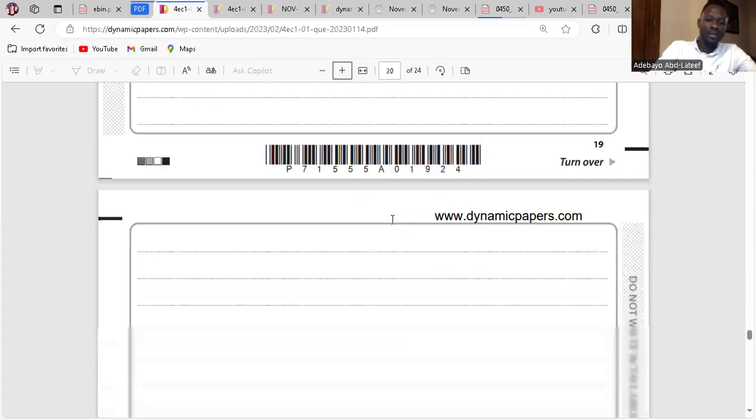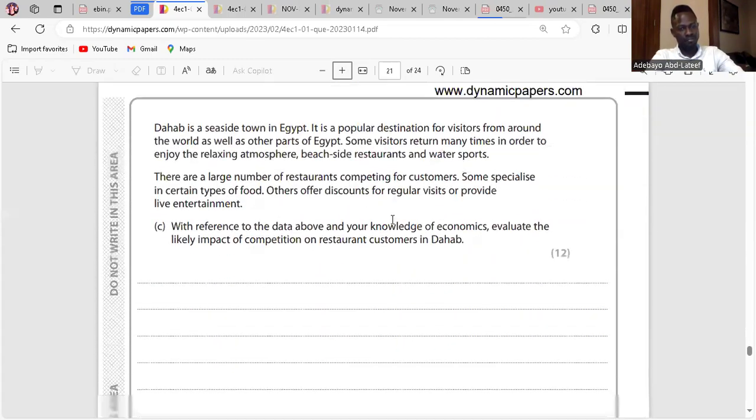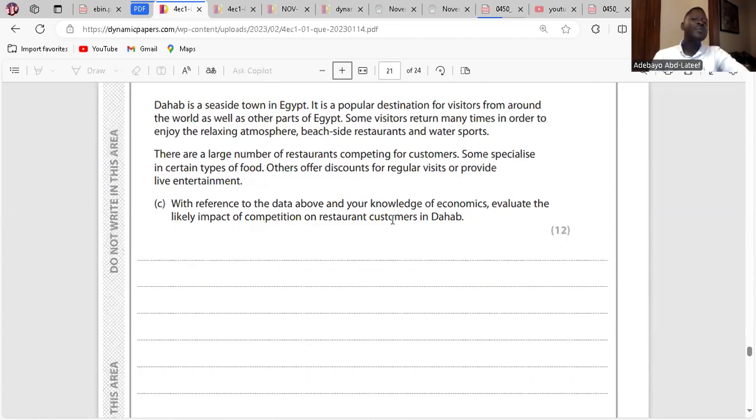And the last question. With reference to the data above and your knowledge of economics, evaluate the likely impact of competition on restaurant customers in Dahab. What is competition? Competition is the rivalry that exists between firms trying to sell to the same customers within an industry. That is what competition is. They are all firms. How are they competitive? Because they are selling to the same customers or because they are in the same industry. That is why we call it competition.